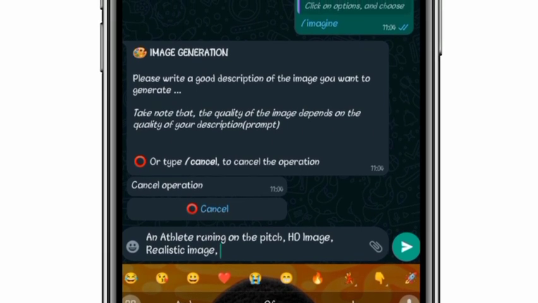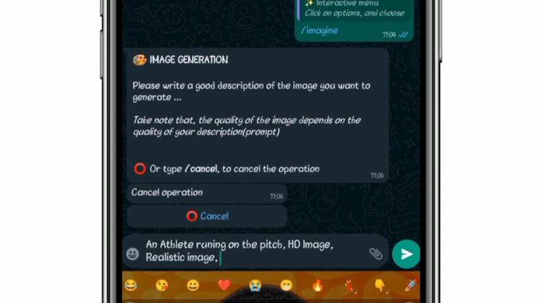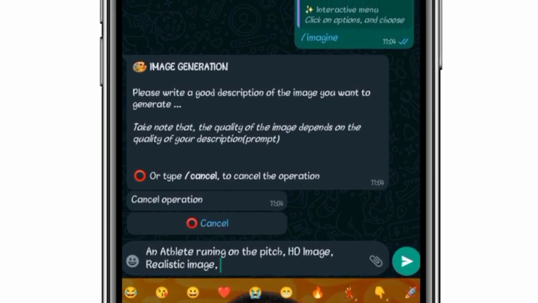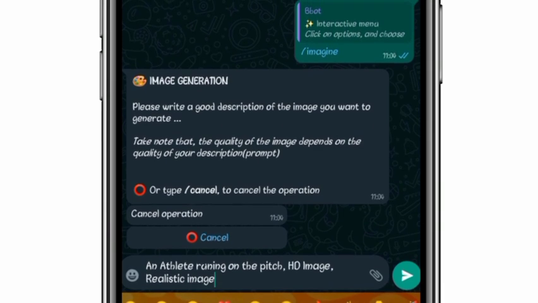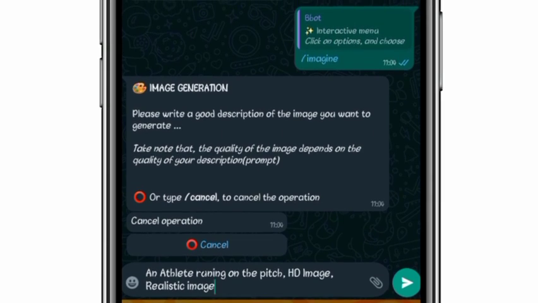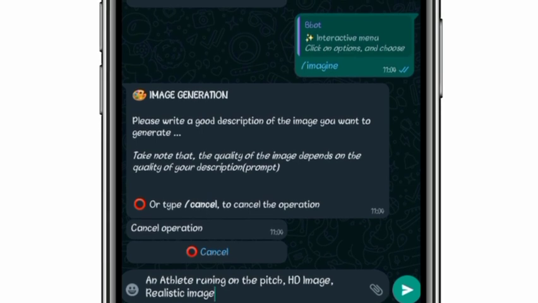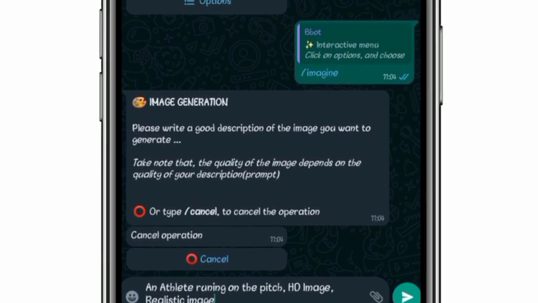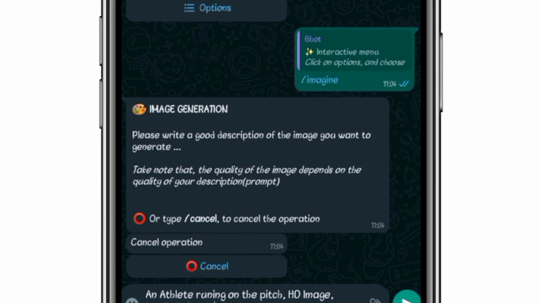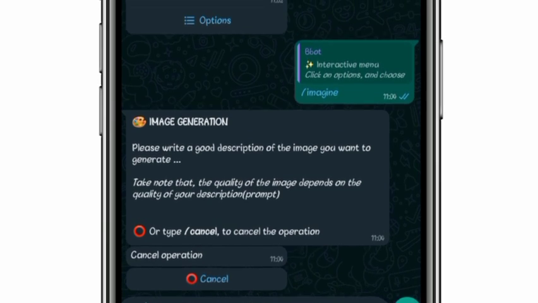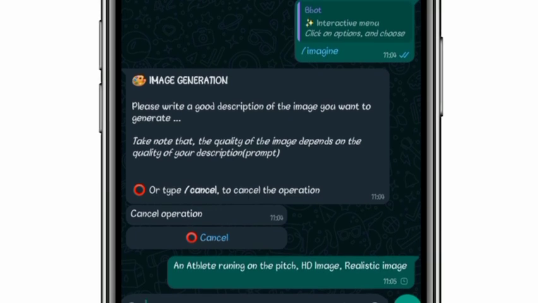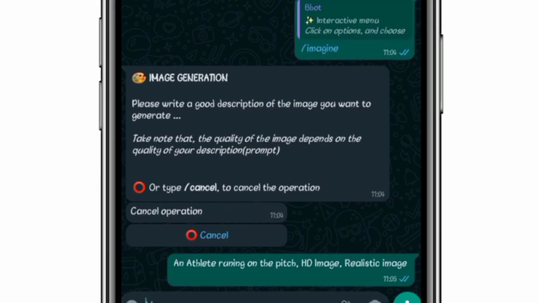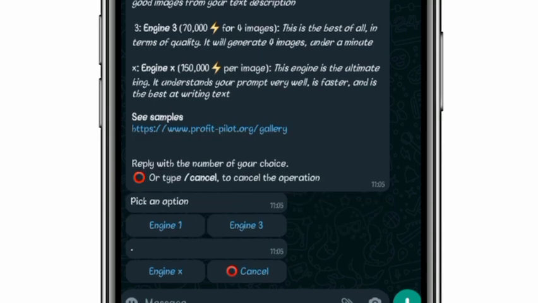You can just write anything you want. So let's just leave it like this: an athlete running on the pitch, 8D image, realistic image, meaning we want the image to be in high resolution and we want it to look realistic. So just send the prompt and wait for our Bbot to reply.